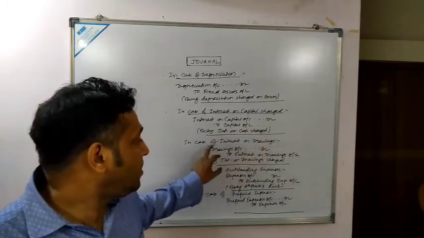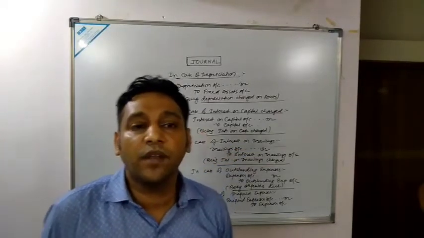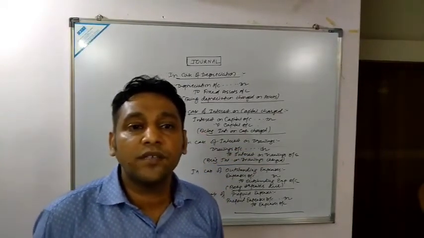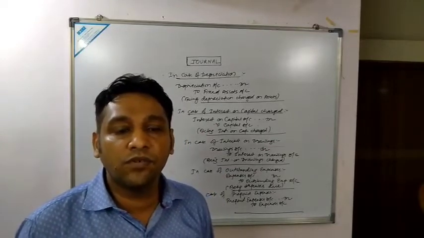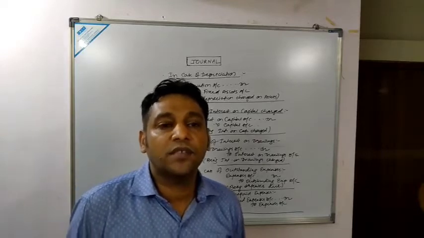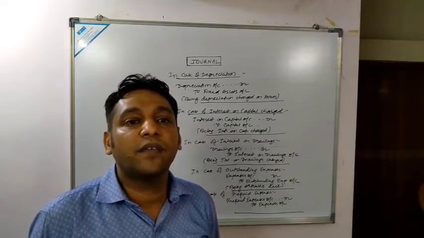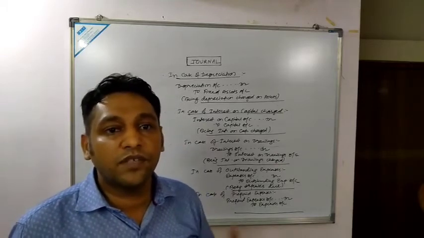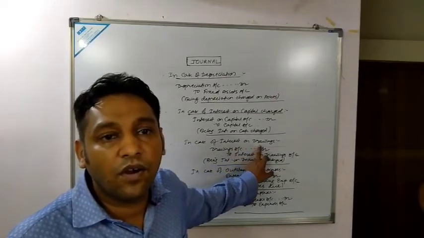Now next is in case of interest on drawings. So as we have read the meaning of drawings, what do you mean by drawings? Any amount which has been withdrawn by the proprietor for personal use would be considered as drawings. Okay, in this case the drawings, what we have to pay? We have to pay the interest on drawings. So from business point of view, interest on drawings would be considered as an income for the business.